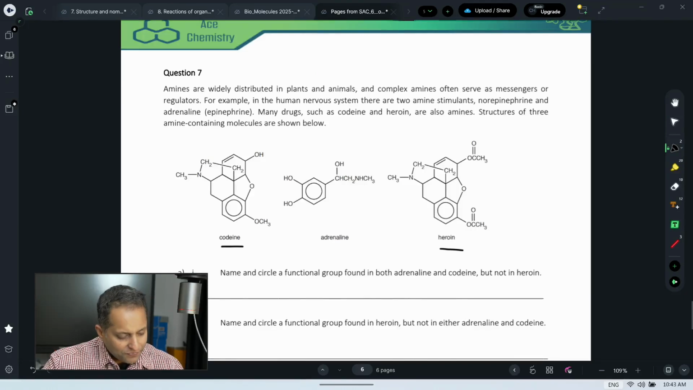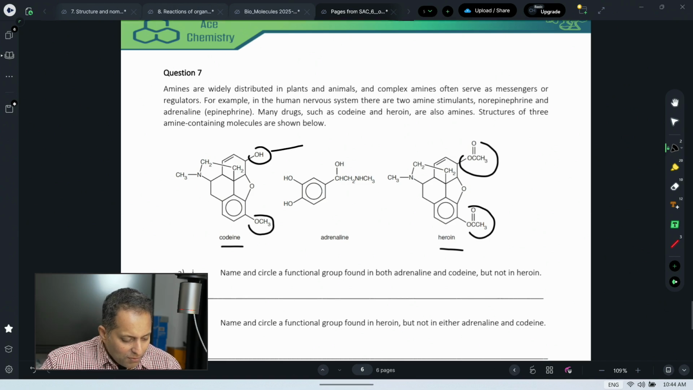Do you see here? The only difference is codeine has got these groups and heroin has got these two groups. So if you know how to replace this hydroxyl group, and this ether group, with these two ester groups, man, codeine to heroin, codeine to heroin.